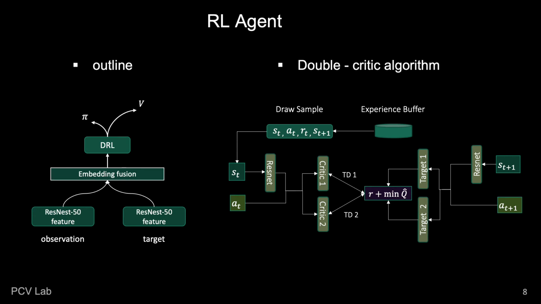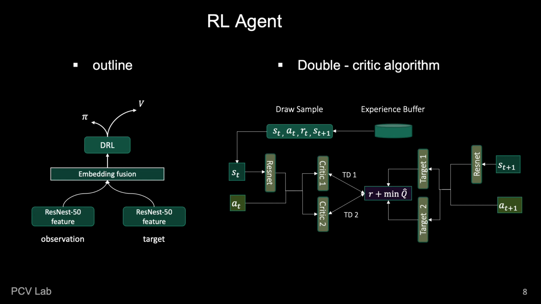Our proposed algorithm for the RL agent is the double-critic algorithm. This algorithm is based on Q-learning. In our model, we take the image that the agent sees as the state input. The target scene is specified by another image. We project them into the same embedding space, represented as the embedding fusion input. The output is the action Q value and policy pi learned by the agent.